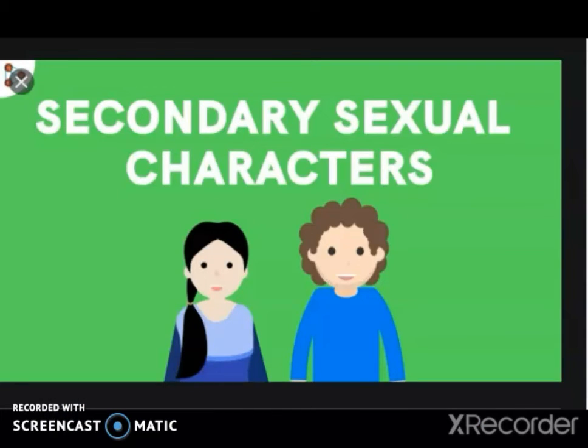Secondary sexual characters like mammary glands are well developed in females. Mammary glands are responsible for the production of milk in the female's body, whereas in males they are rudimentary and non-functional, with other characters present in the male body. Males develop a mustache, beard, and low voice, while females develop mammary glands and other feminine characteristics.